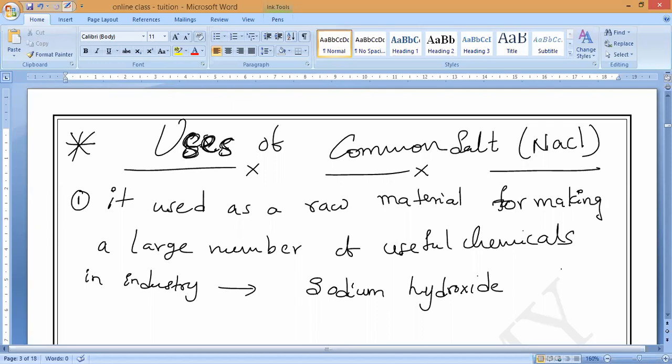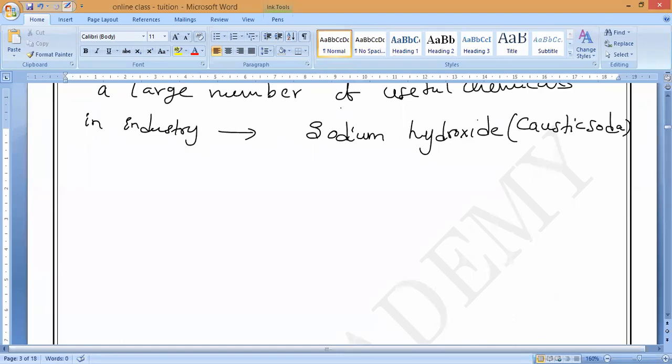Sodium hydroxide is known as caustic soda. Next, sodium carbonate, which we call washing soda.